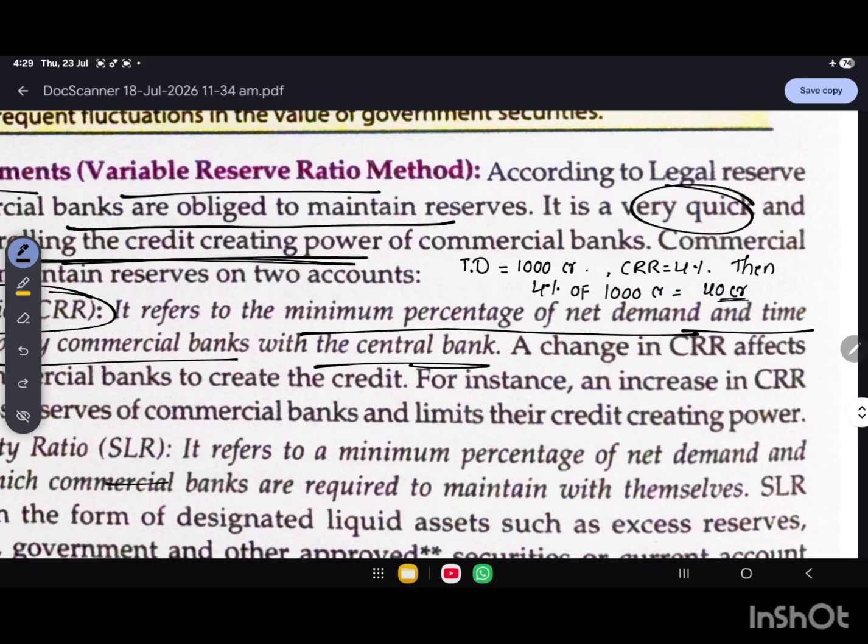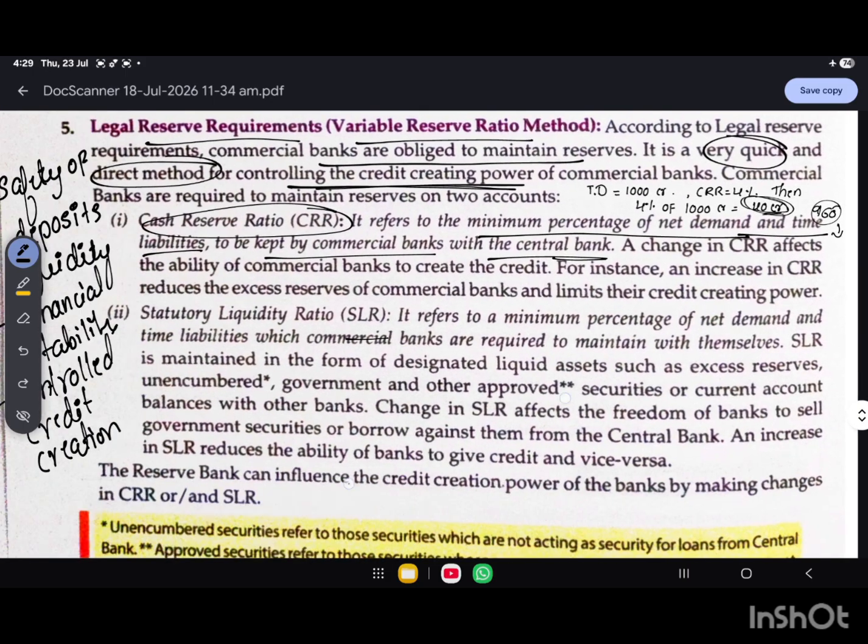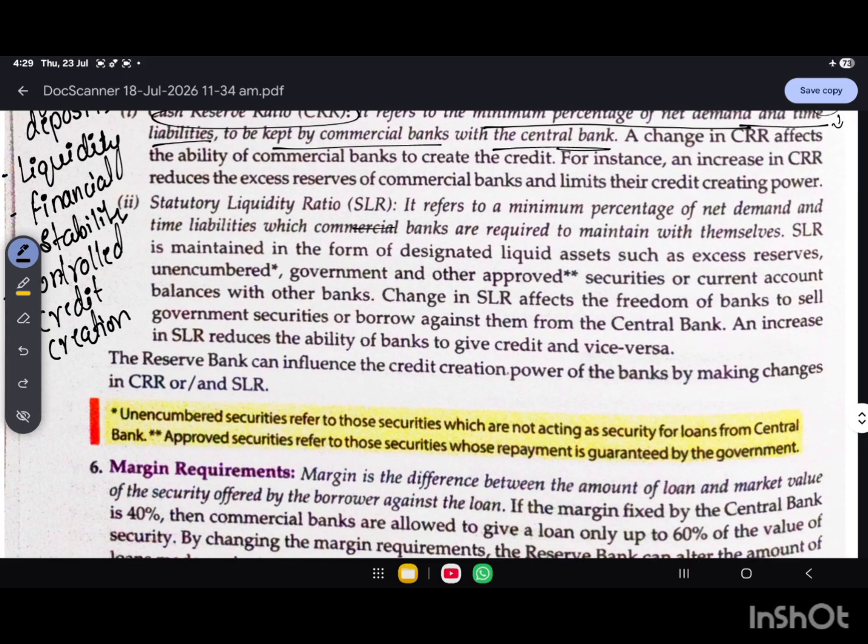So now banks can lend only the remaining 960 crores. This is before considering SLR. Now the remaining 960 crores is ready to lend, and this 40 crores the commercial banks have to keep as a reserve with the RBI. That is the cash reserve ratio.